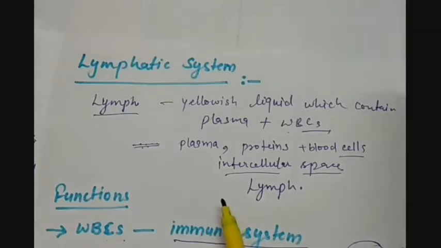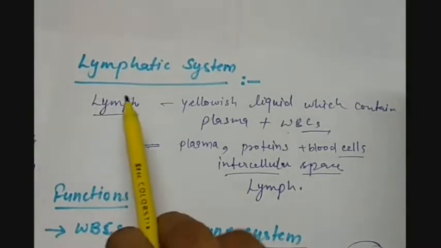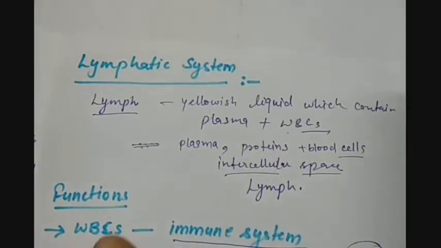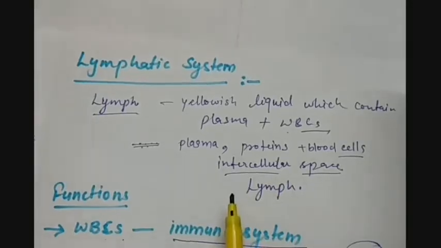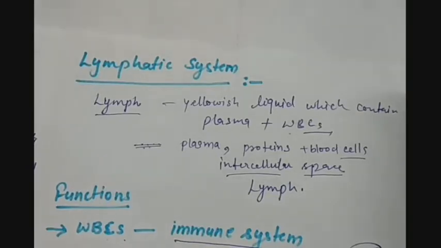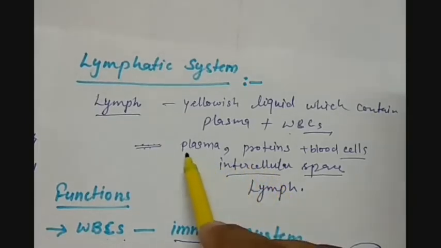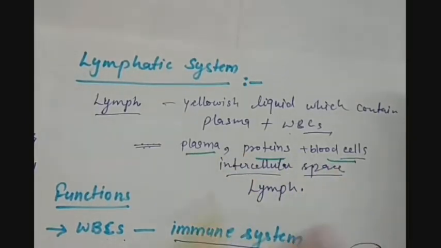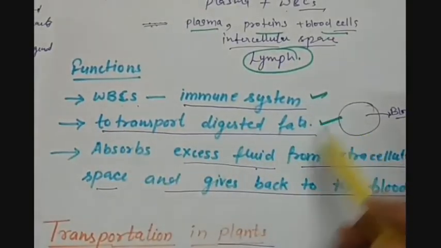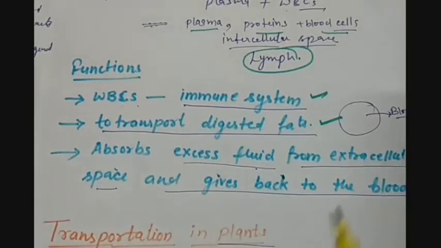One more transport system is there inside our body, that is called the lymphatic system. Lymph is the yellowish liquid which contains plasma and white blood cells only. So where has this liquid come from? When the blood is going into the capillaries in the cells, during the exchange, some plasma, proteins and blood cells go into the intercellular space. That fluid is called lymph. And what are its functions? It makes the immune system, transports the digested fats, absorbs the excess fluid from the extracellular space and gives it back to the blood.